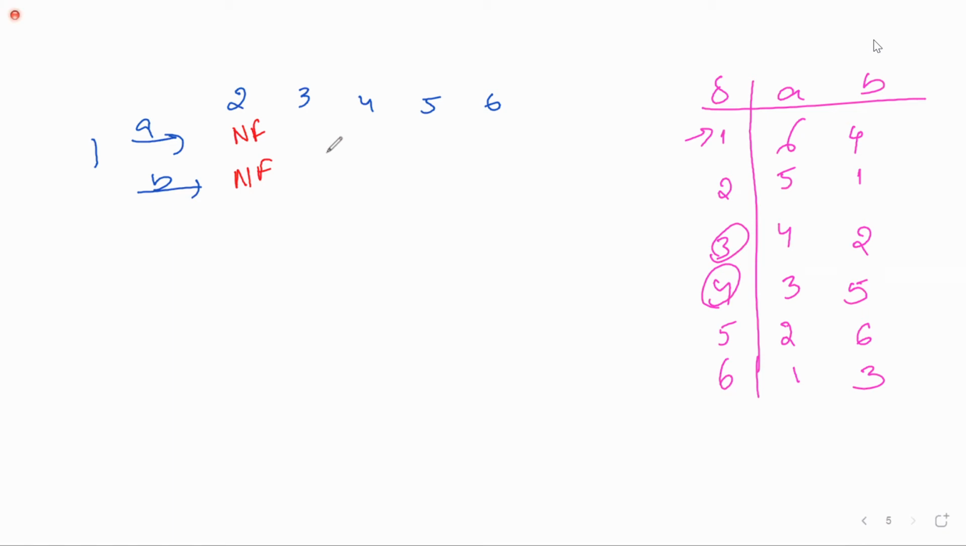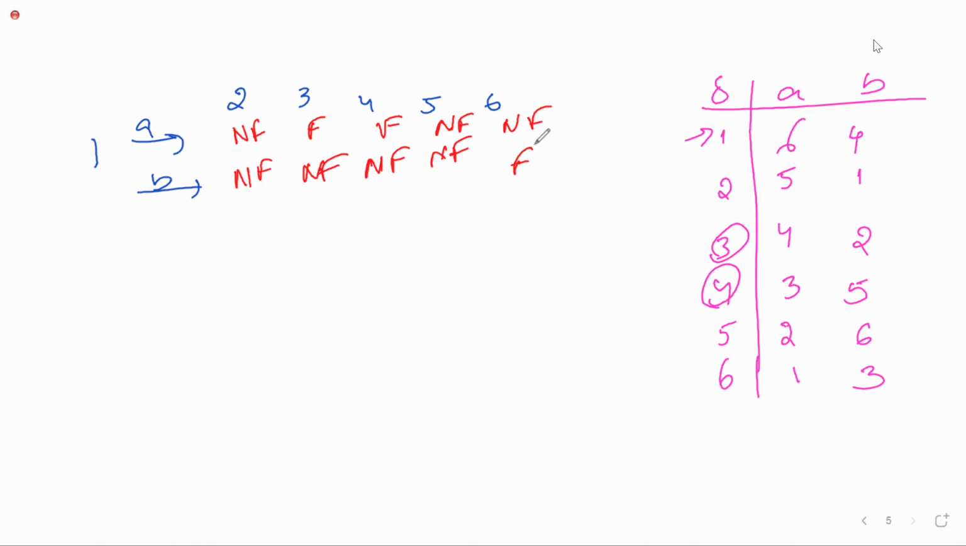3 on A is 4, which is final. 3 on B is non-final. Next 4: final, non-final. Next 5: non-final, non-final. 6: non-final and final. Okay.